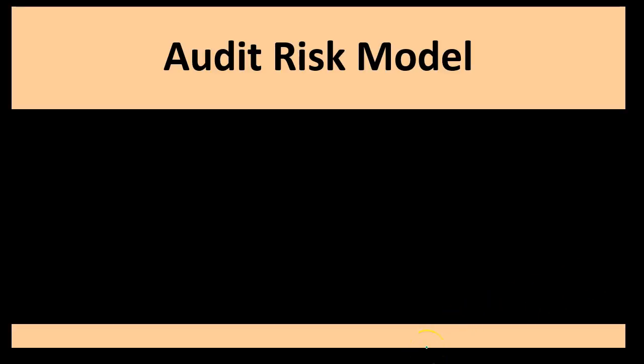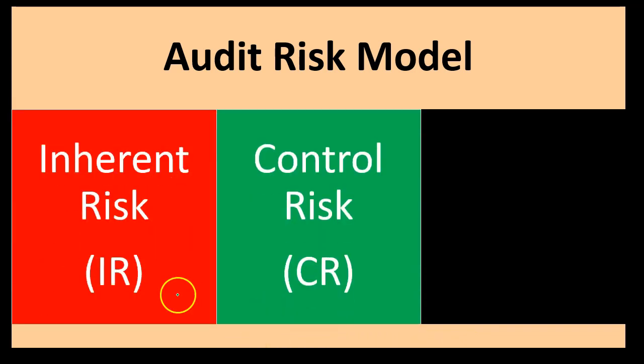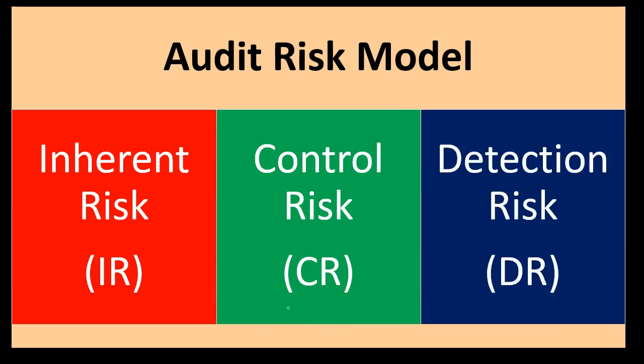The audit risk model then is going to include some key definitions. Those definitions being inherent risk, which we're going to represent with IR, control risk with CR, and detection risk with DR. We're going to put this information into more of a formula type format.